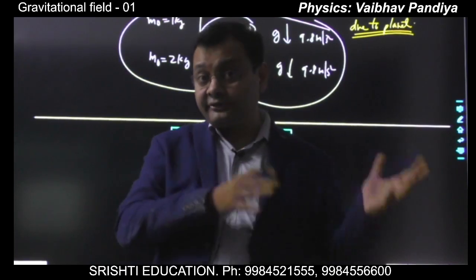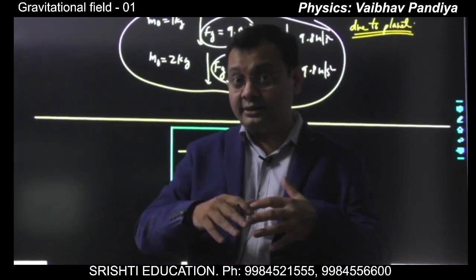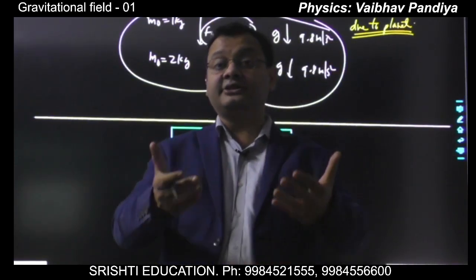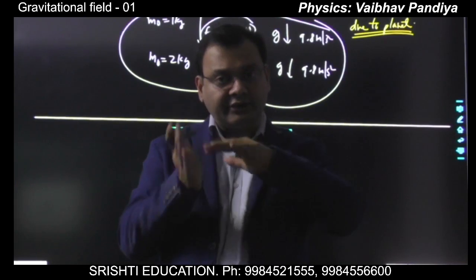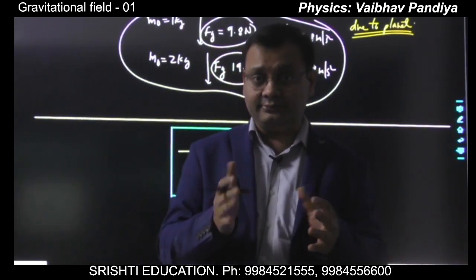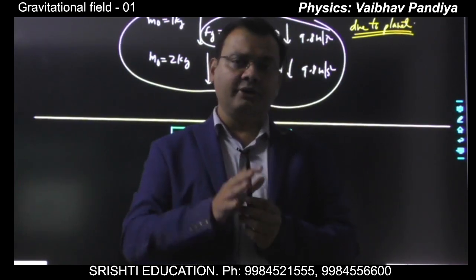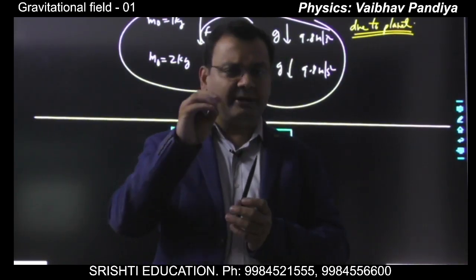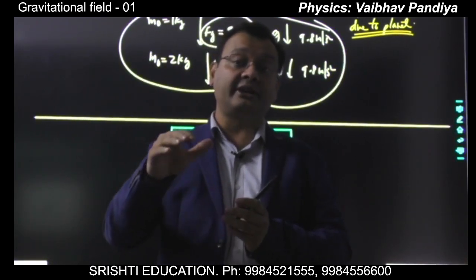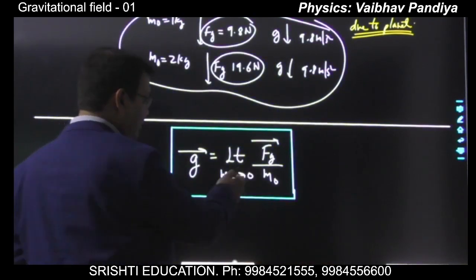And for measuring this field, you bring a test mass. If the test mass is very massive, with a very large mass, then it will create its own field which will interfere with the field of the planet. So your measurement will have a high scope of error. So for high accuracy, we want this interference to be minimized. We don't want the gravitational field of m naught to be very large. So in that sense, we will keep m naught very small.